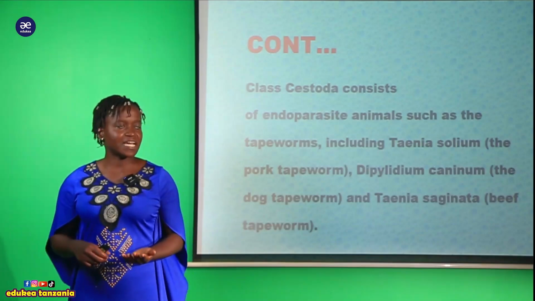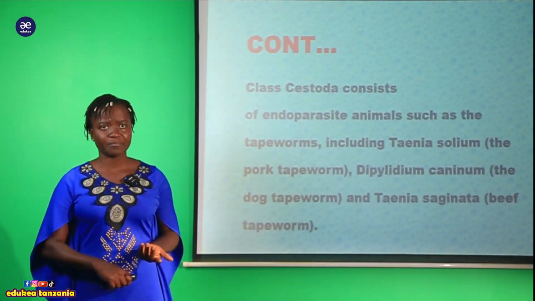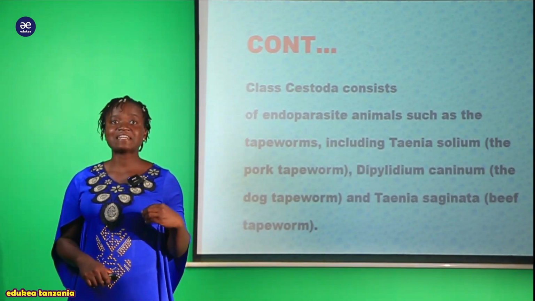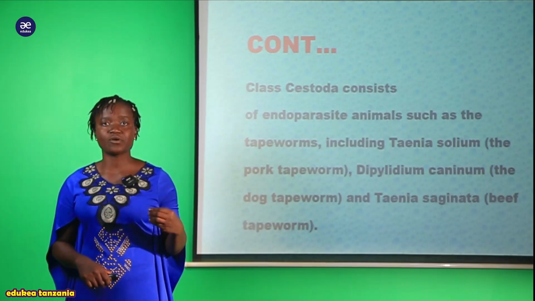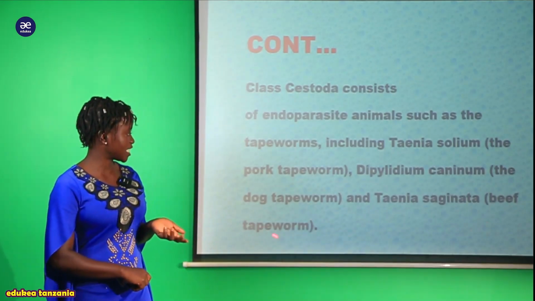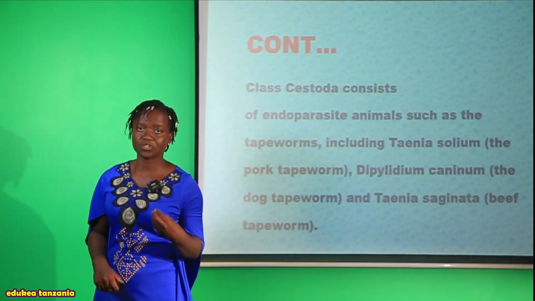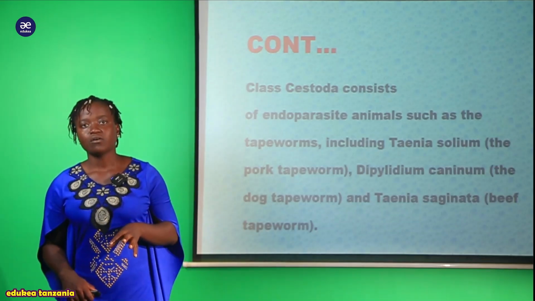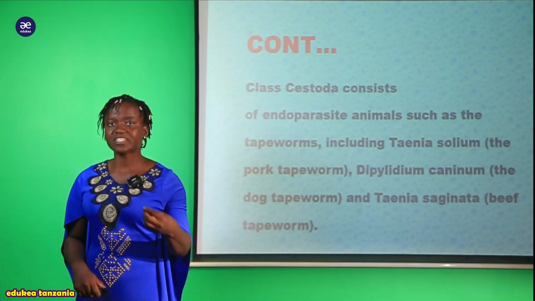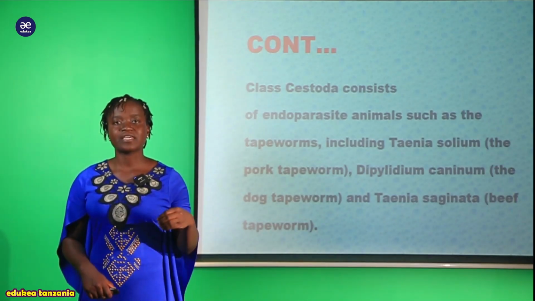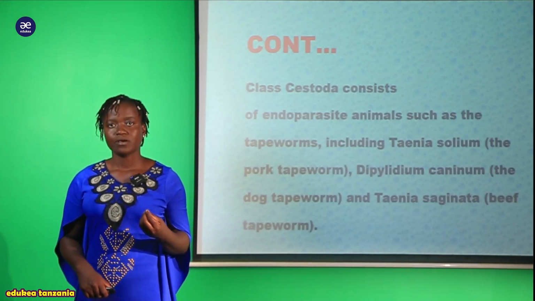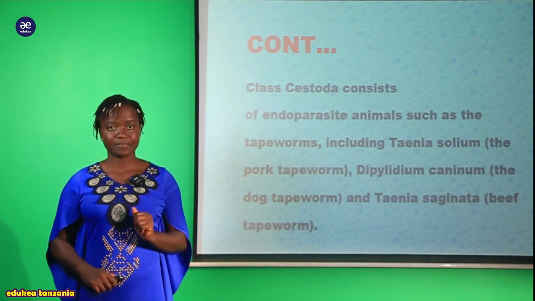And not only that, we have the dog tapeworm, found within the muscles of that dog. And also we have the beef tapeworm. A good example of the beef here, we are talking about the cow. You find some of these tapeworms inside the meat of the cow. So those are the Cestoda.